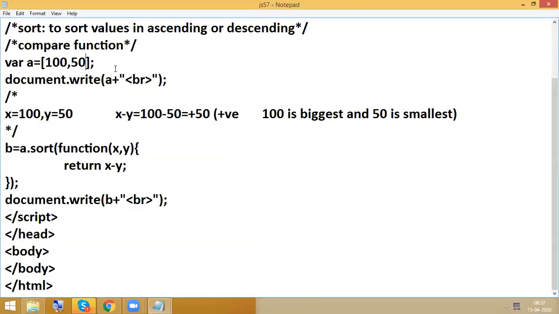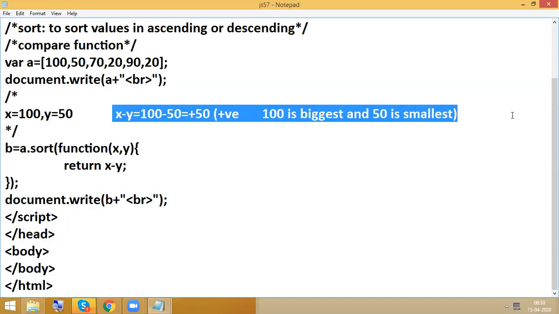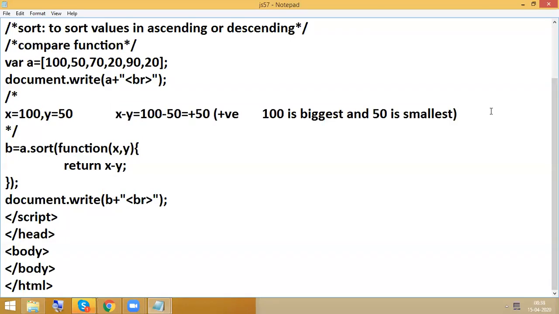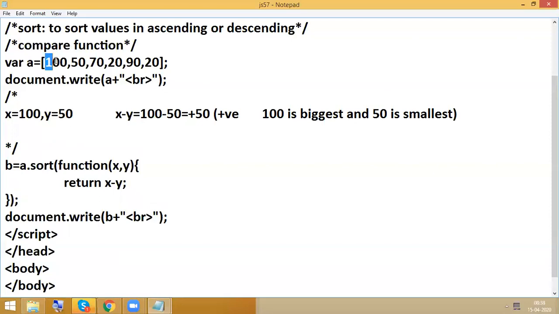Just go with some other numbers. Give in 50s like this so that it is very easy for us to recognize. Whenever this concept is happening, it is going to check only two values at a time. So how is it going to check? 100, 50.